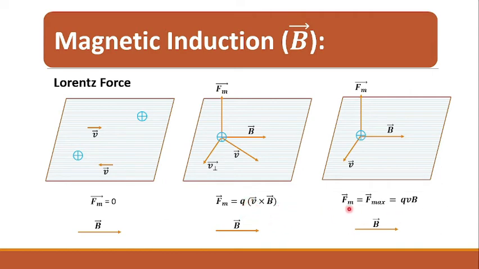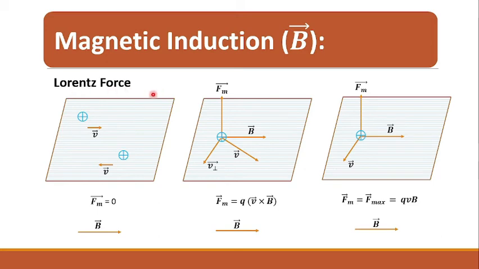And if the charge is moving in the direction perpendicular to the direction of b vector, in that case the force experienced by the charge will be maximum, and its magnitude will be given by QVB, right? So, here the angle will be 90 degree and we know that sine 90 is equal to 1, and therefore we get QVB as the magnitude of maximum force experienced by the charge.